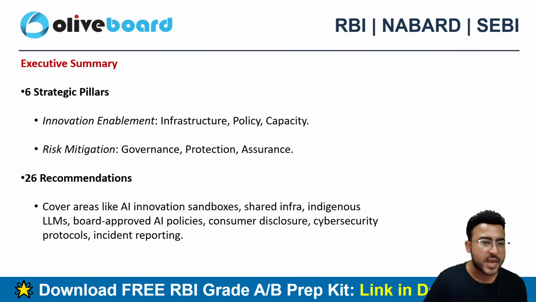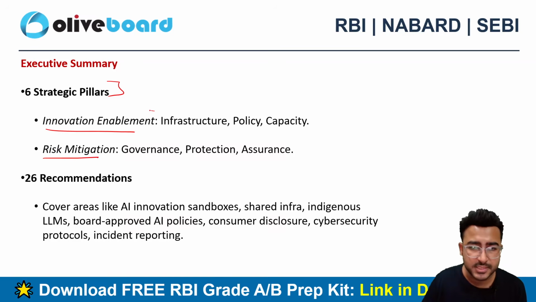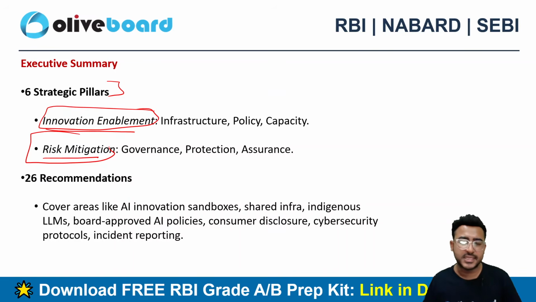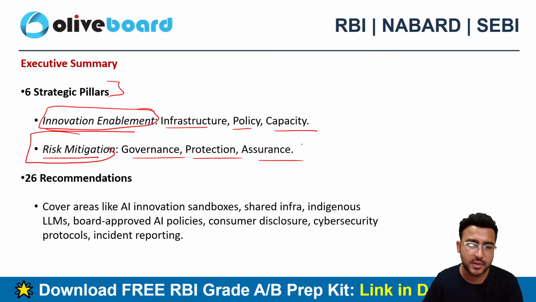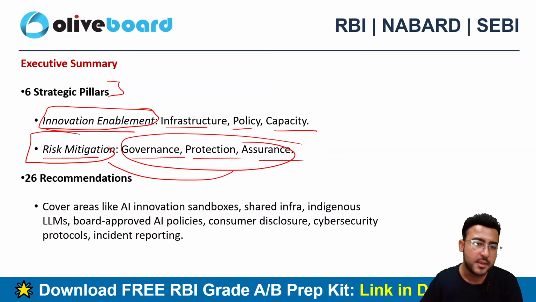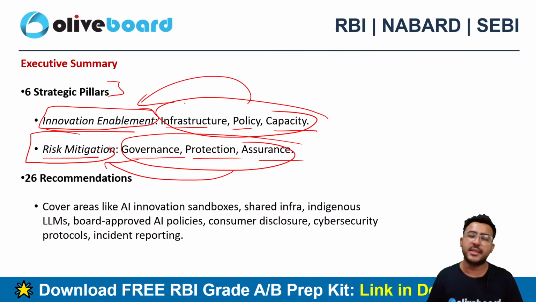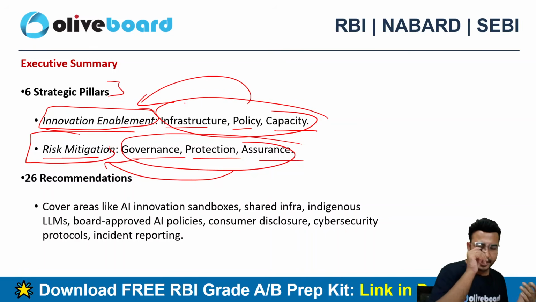Then we have 6 strategic pillars in innovation enablement and risk mitigation. Okay, so these are the broad categories in which we have 6 strategic pillars mentioned by the executive summary. So the 6 pillars are infrastructure, policy, capacity, governance, protection and assurance. So governance, protection and assurance are part of risk mitigation. Infrastructure, policy and capacity are nothing but innovation enablement, right?